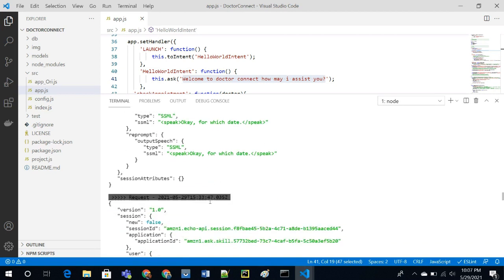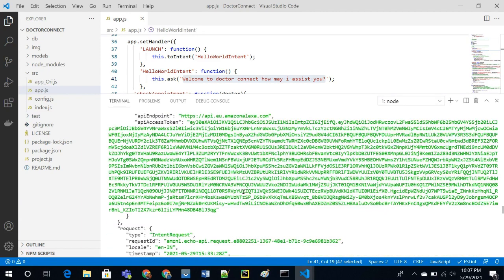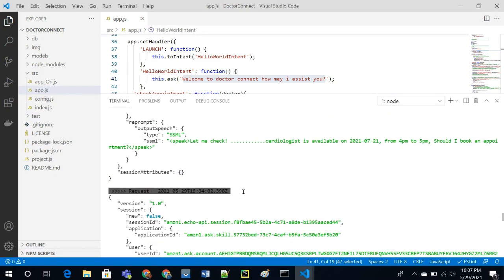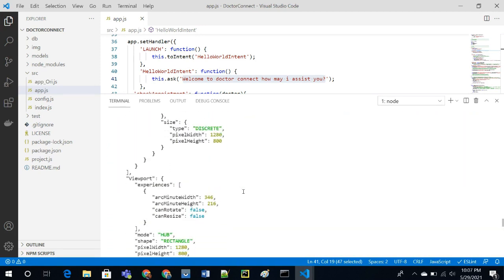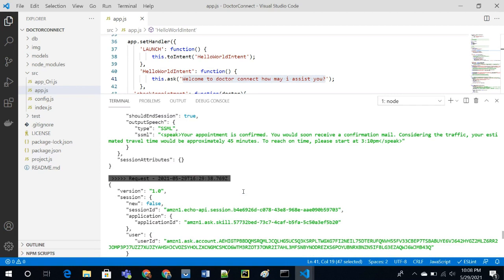This is how it goes: it will return asking for which date, and then I'll provide the specific date to book an appointment. Once all the slots have been filled, she will return with the confirmation message that your appointment is confirmed and so on.